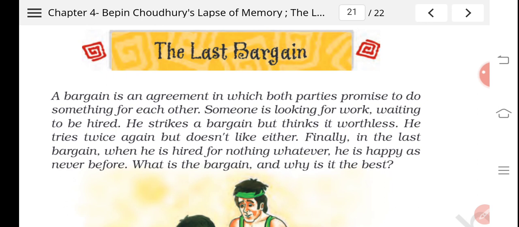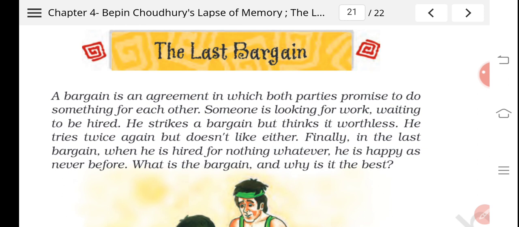The Last Bargain is a poem written by famous and renowned Bengali poet Rabindranath Tagore. It is a poem about a person looking for a job. The speaker in the poem is searching for a job in which he does not have to lose his freedom. He receives the first proposal from a king. The king offers him power in return for his labor, but he refuses the king's offer.